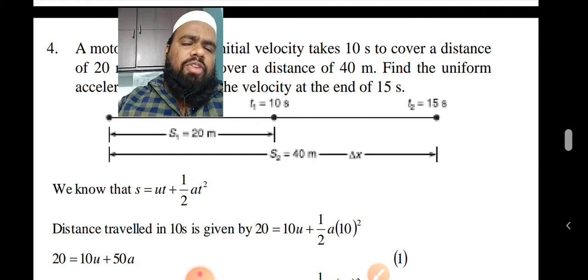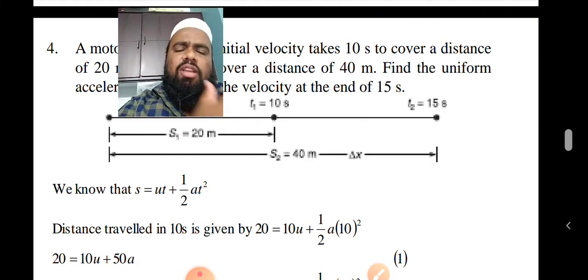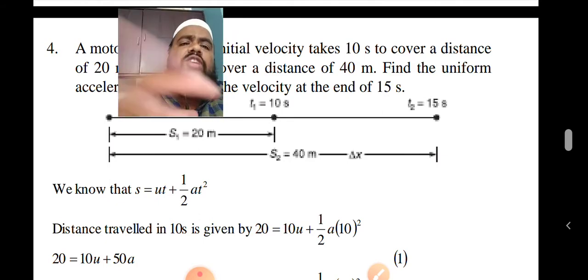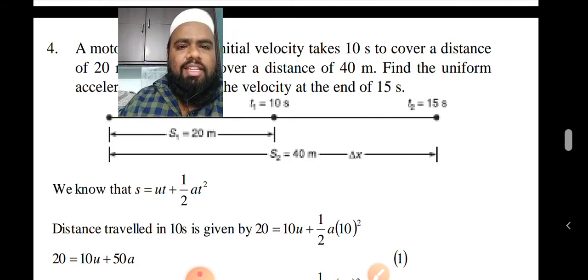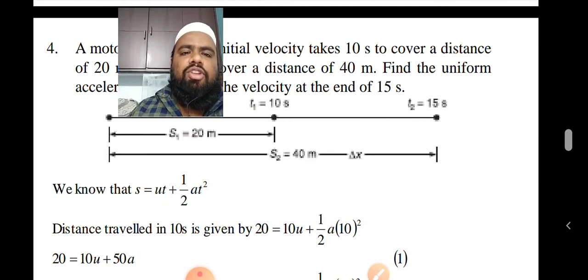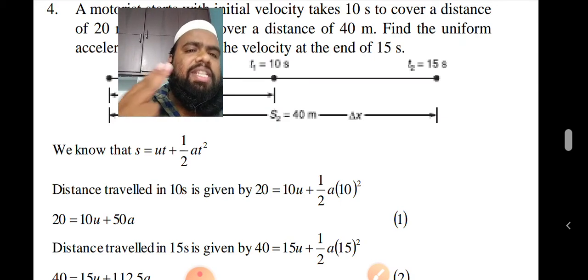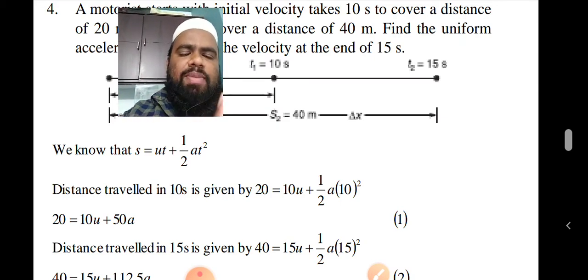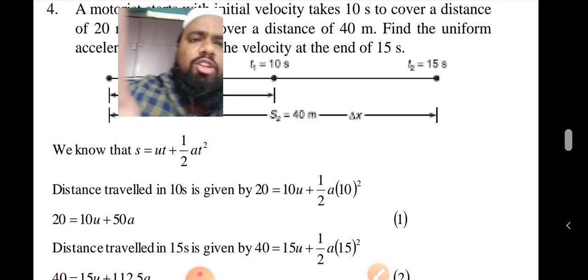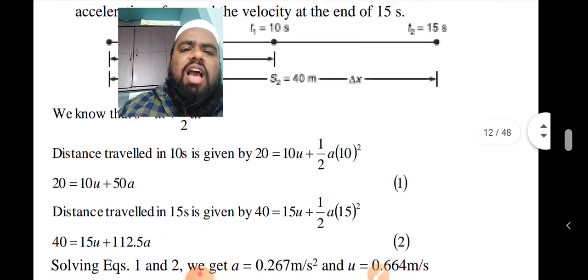Then remember all the formulas, or write down all the formulas in your rough work and substitute all the given values in the relations. Then you will get the answer. So S is equal to ut plus half at square. You know the distance S, you know u, and there are two distances, one is the 20-meter distance, another is the 40-meter distance. So we have to substitute the values in both: S is equal to ut plus half at square, again S is equal to ut plus half at square.